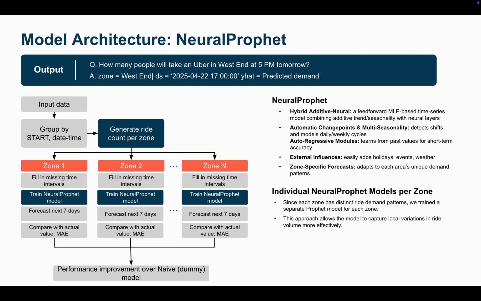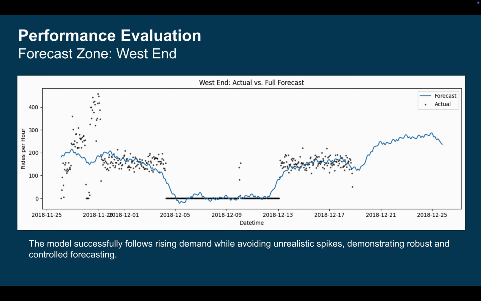And we did this by training the NeuralProphet model on different zones within the city to pretty much give each zone a distinct ride demand pattern and capture those local variations more effectively. And we did this by forecasting for 7 days in advance after our data set ends. And our performance metric we used was an MAE. We compared this to a naive or dummy model to see how our model performed.